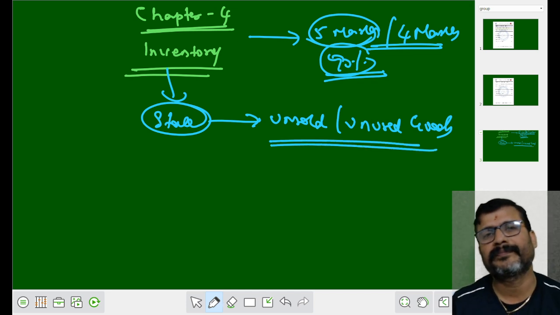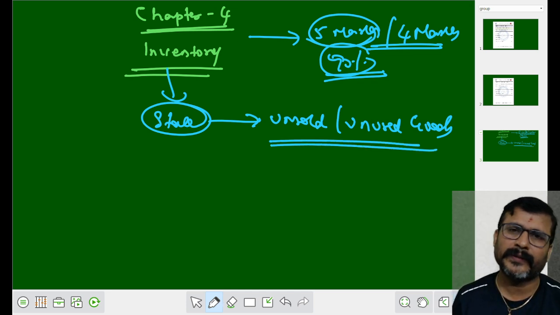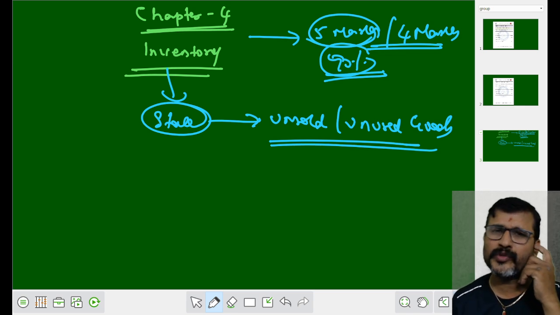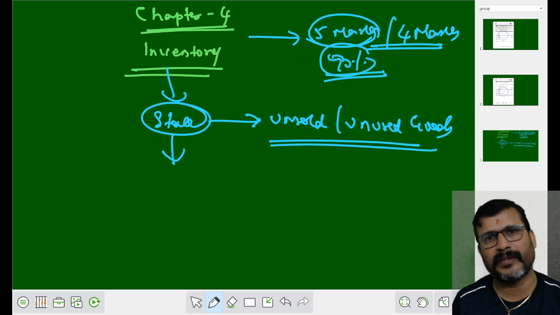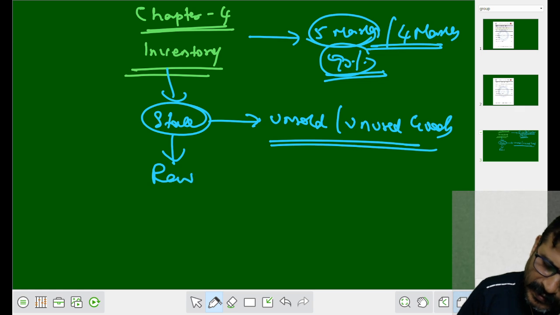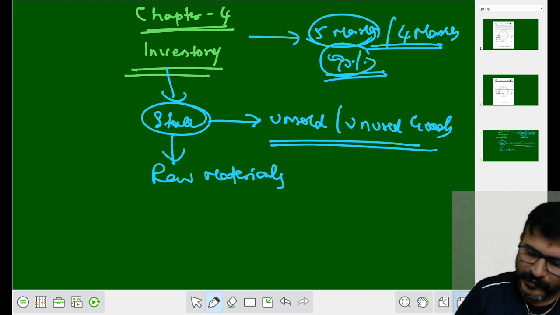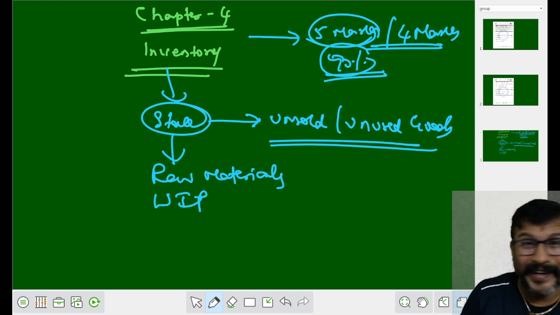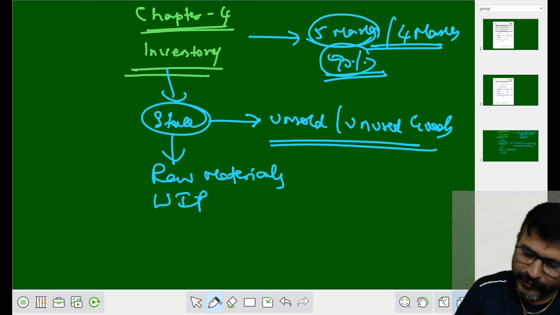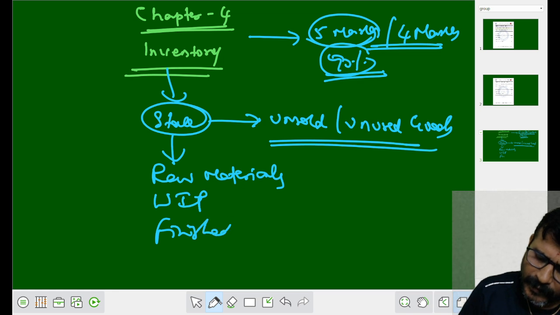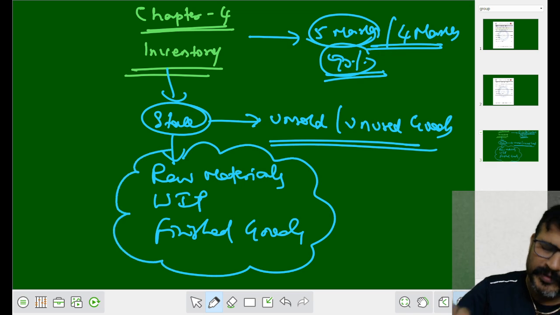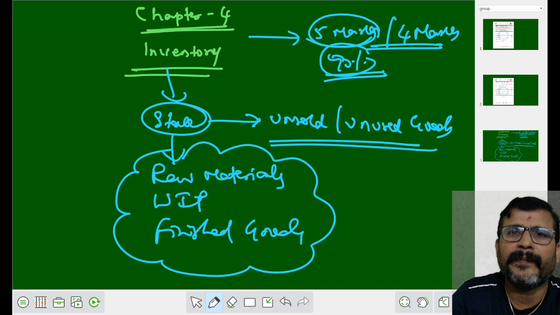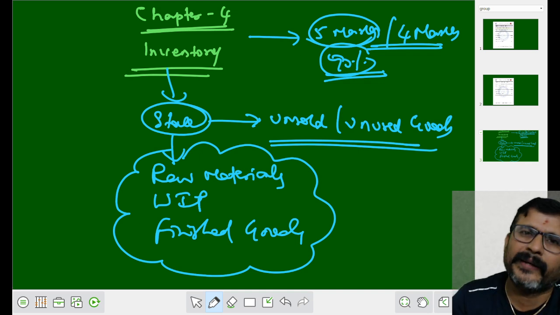Am I right? This stock is of three types. One is stock of raw materials, stock of work in progress called WIP, stock of finished goods. These are the three types of stock that usually the firm maintains.